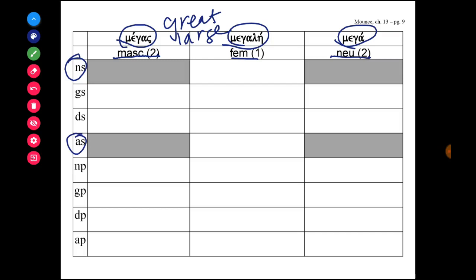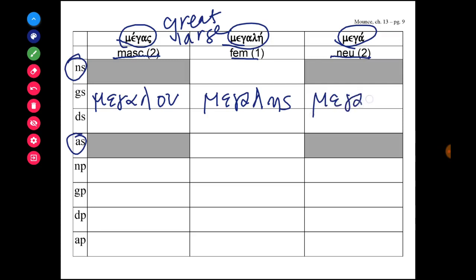So let's fill out the genitive form, where we see our basic stem. The stem is mega, and then we add u to make it a genitive singular masculine. We have mega plus es to make it a genitive singular feminine, and then mega plus u to make it a genitive singular neuter.